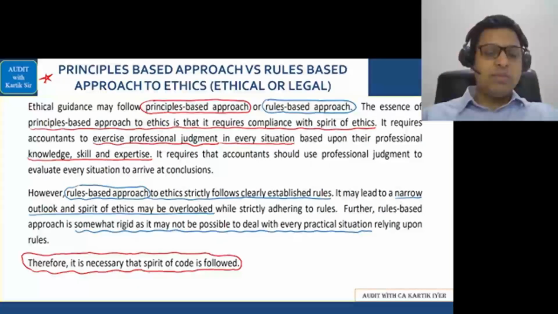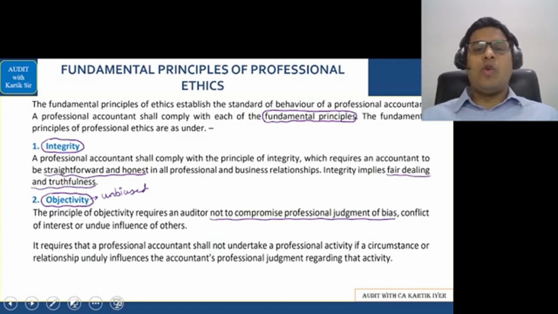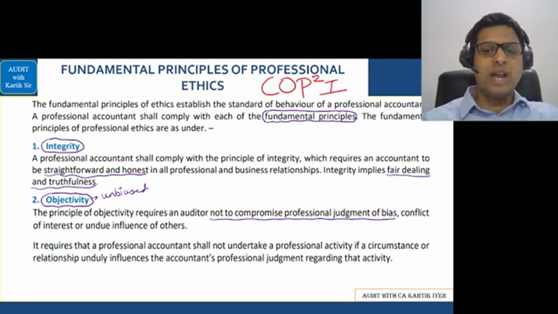See, you have to always keep the spirit of the code in mind, and the spirit of the code is nothing but the principle-based approach. Okay, let's go further. What are the fundamental principles of professional ethics? Very, very common, important answer. So in that we have a code called CPCPI: confidentiality, objectivity, professional competence, professional behavior, and integrity.